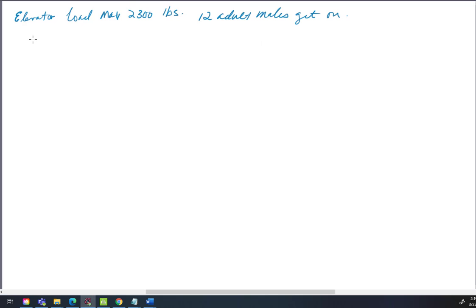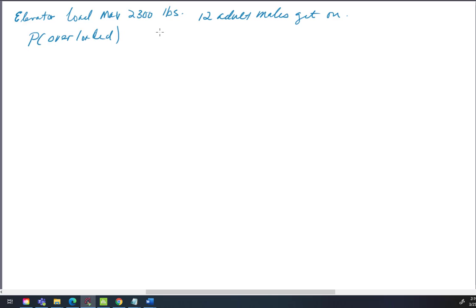So 12 adult males get on. Our first question is, what's the probability that this elevator is now overloaded with 12 adult males?